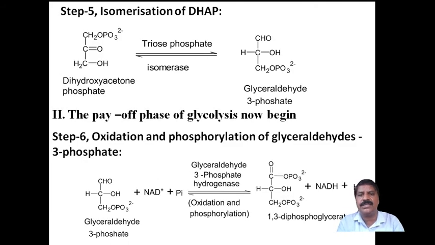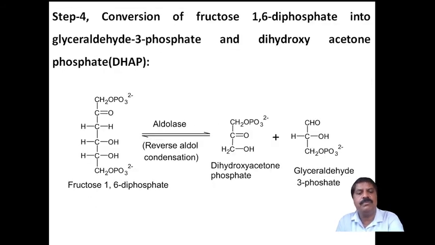Then the fifth process, again the dihydroxyacetone phosphate undergoes isomerization into glyceraldehyde 3-phosphate. In the fourth step there are two products, glyceraldehyde 3-phosphate and dihydroxyacetone phosphate, but this dihydroxyacetone phosphate is also converted into glyceraldehyde 3-phosphate.